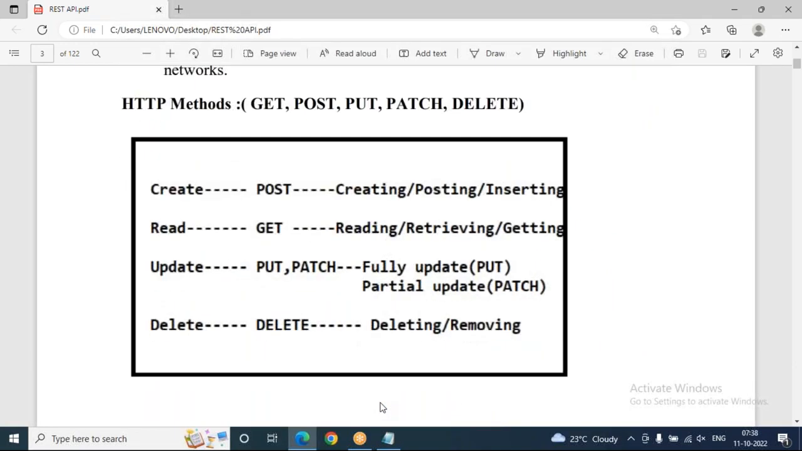Now, these are the important HTTP methods, especially the ones we are going to deal with in REST API.